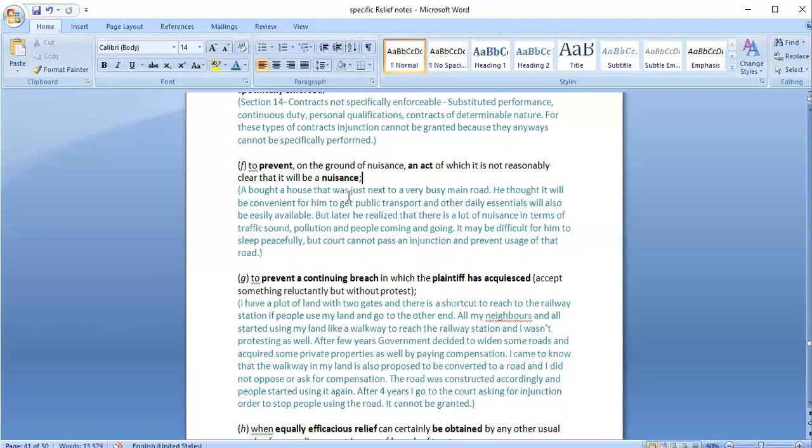So it is not very clear whether it is nuisance or not, because for A it is nuisance, but others also have a right to use that particular road. They also have a right to go to places they want to. So it is not clear whether it would be a nuisance or whether the right that other persons have is more superior. So in such cases, injunction would not be granted by the court.